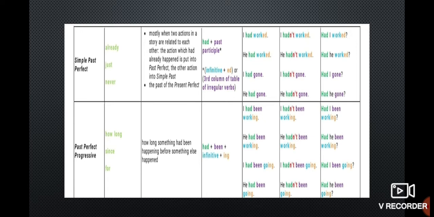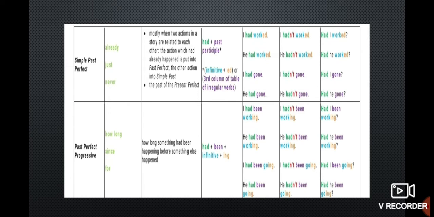Now let us discuss the past perfect. Mostly the past perfect structure is had plus past participle, or had plus V3. Mostly the words already, just, and never are used with it. Here an action that started before another past action had already occurred. For example, when I went to the station, the train had already left.